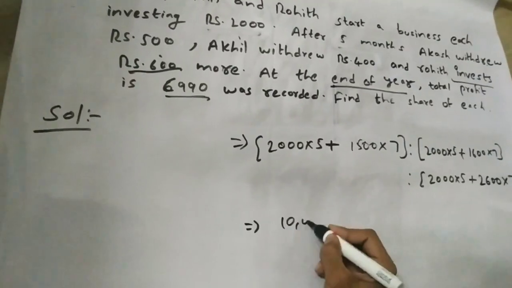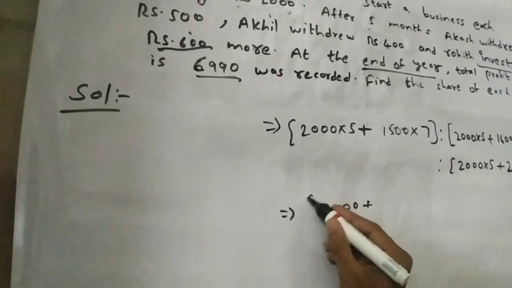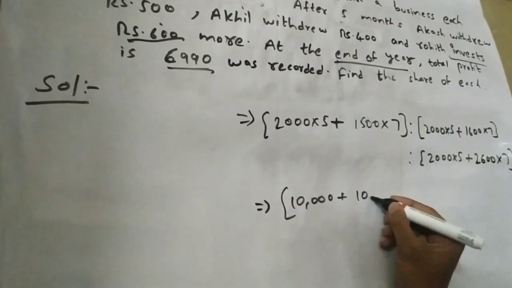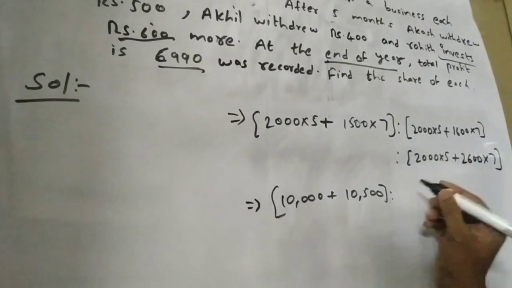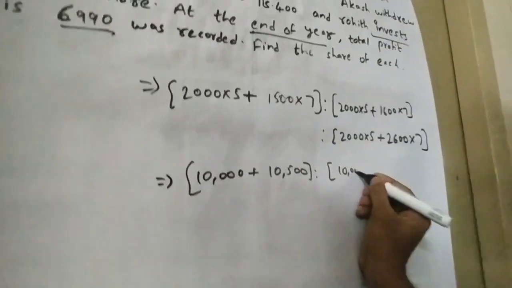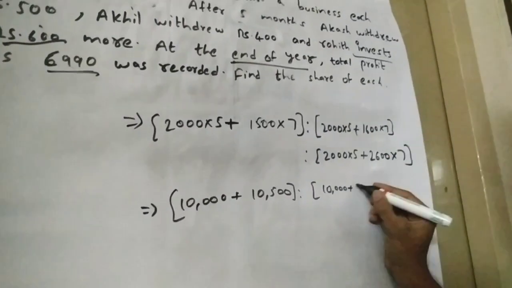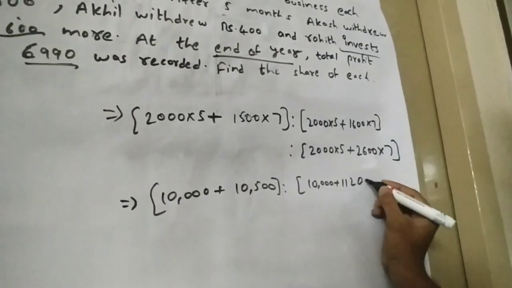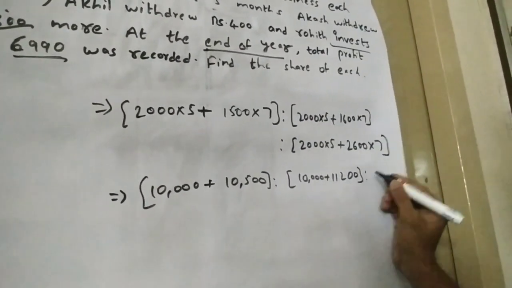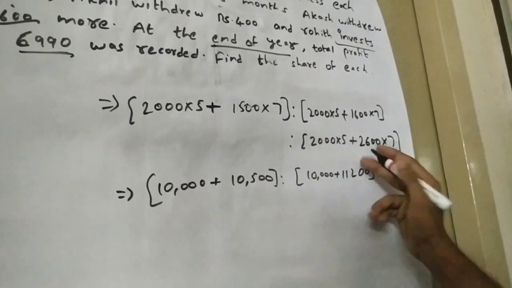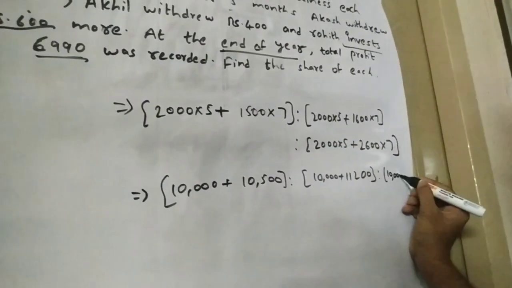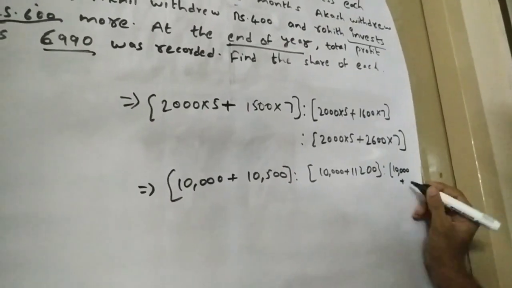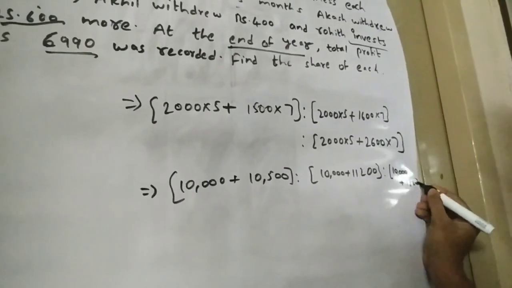2,000 into 5 is 10,000, plus 15 sevens, 10,500, is to 10,000 plus 16 sevens, 112, 11,200, is to 10,000 plus 26 sevens is 182, 18,200.